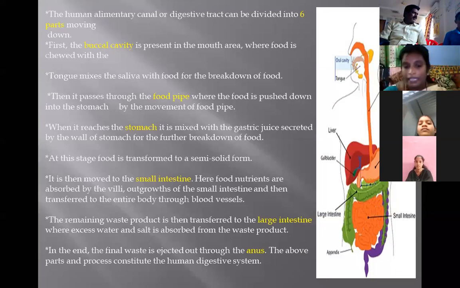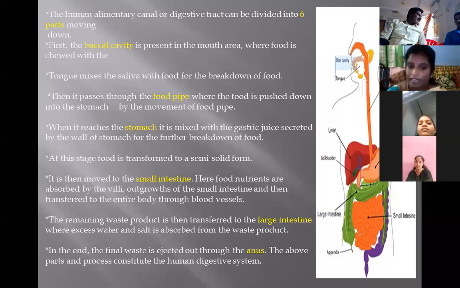The next main part is the small intestine. The food is then moved to the small intestine, where the nutrients are absorbed by the villi. In the small intestine there are finger-like structures called villi, which are outgrowths of the small intestine. What is the function of the villi?